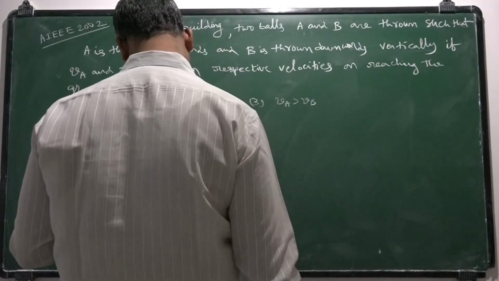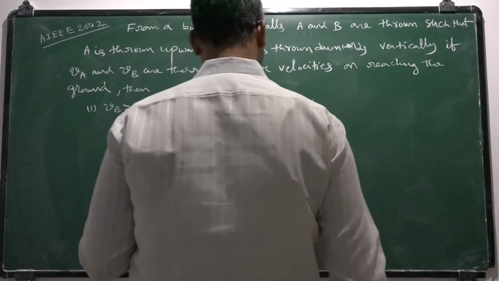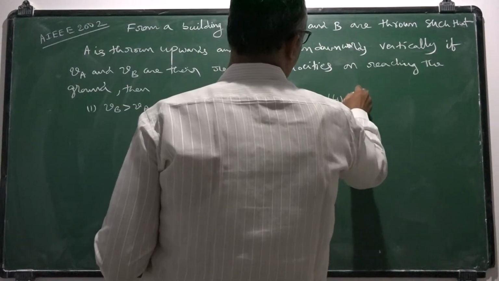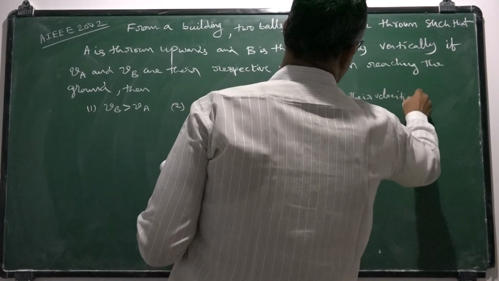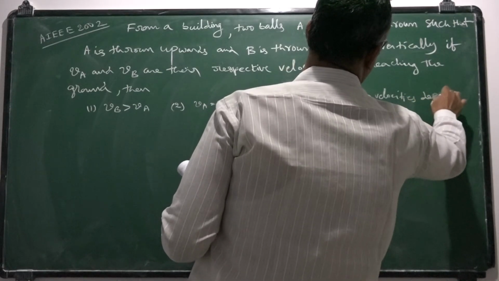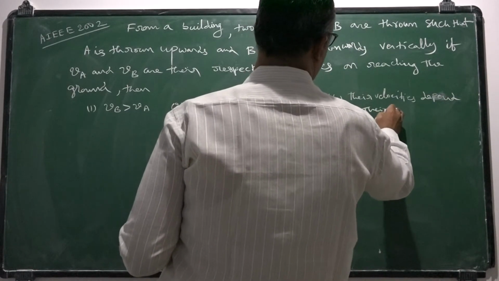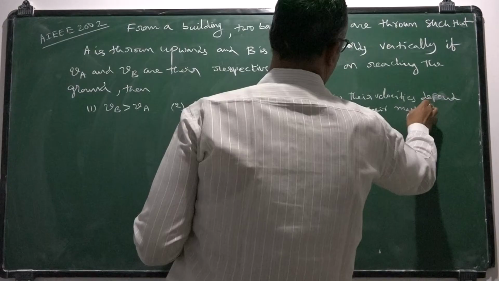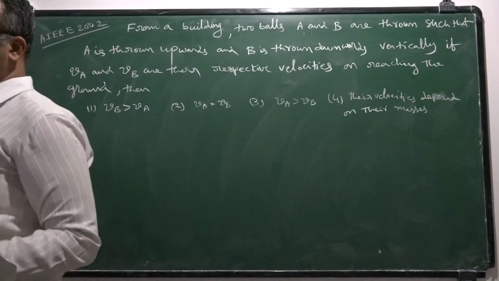Fourth option, their velocities depend on their masses. So this is the question. We need to solve it.